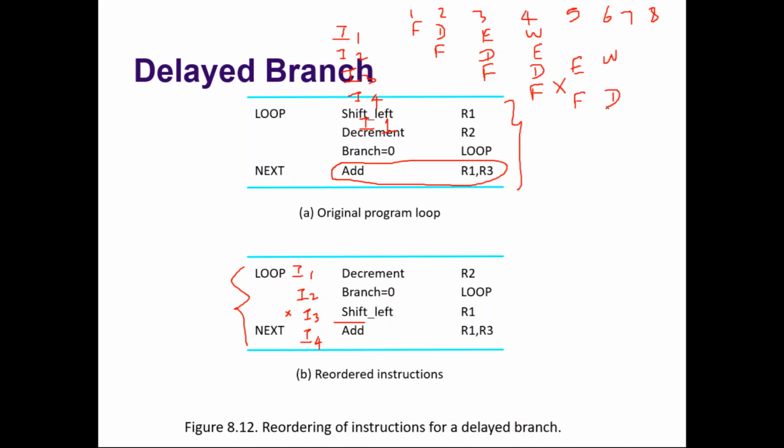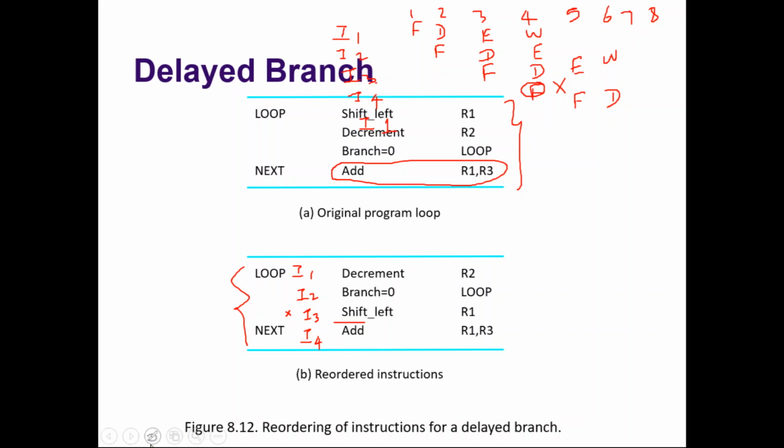Are you getting? By following this, the pipeline is stalled by how many clock cycles? It is stalled only by 1 clock cycle, because instruction 3 is not wasted. It is now useful. Instruction 1 could be fetched during this time, but we are unable to do that. So there is a penalty of only 1 clock cycle. This is the case with a 4-stage pipeline. If you consider a 2-stage pipeline, then even this penalty will not be there. There will not be any penalty at all.